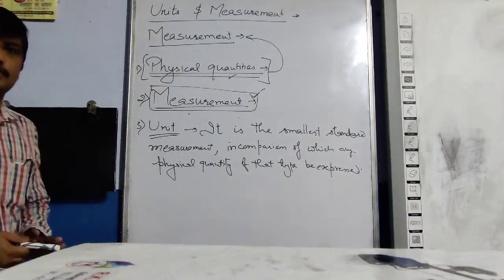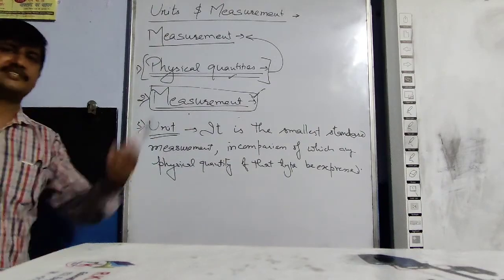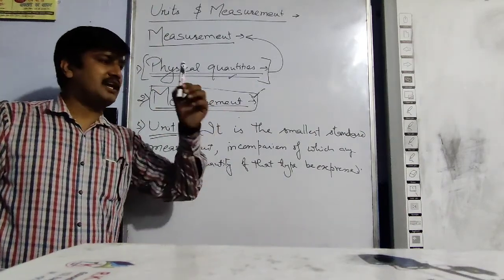Means the smallest measurement. For this board I have measured with this pen, then the length of this pen is